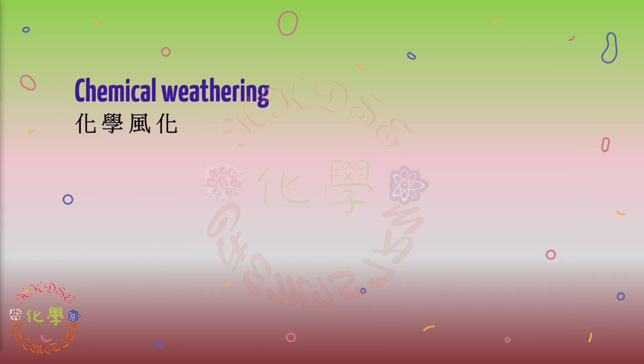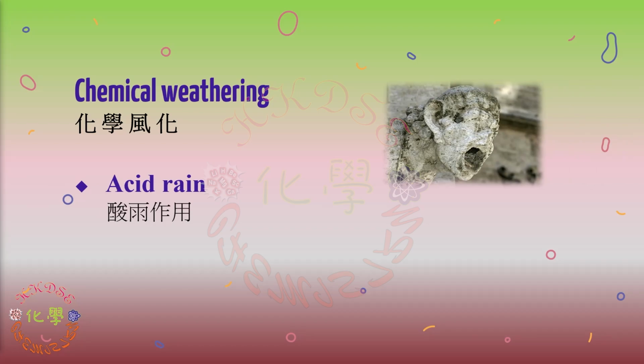Chemical weathering. Attack by acid: nitrogen dioxide and sulfur dioxide dissolve in rainwater to form an acidic solution, thus forming acid rain. The acid rain can react with calcium carbonate in limestone, chalk and marble to produce calcium salts, carbon dioxide and water, and these calcium salts are soluble in water, thus the limestone, chalk and marble are slowly worn away.